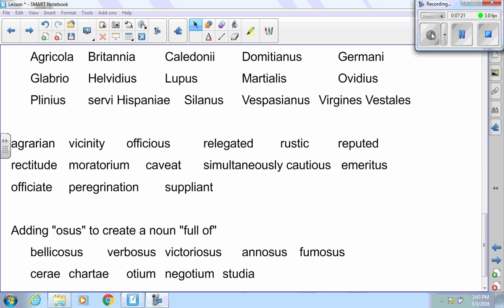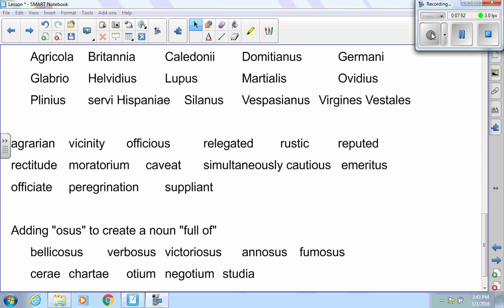Next we have the characters. Agricola, of course, is the leader of the Roman army. He's fighting against the Scottish. Britannia is the island that we're on. Caledonia is the Scots. They're really fierce fighters. They're trying to beat up Rome. They're being really resistant. Domitianus is the emperor at the time. Has some kind of affair going on with the Vestal Virgins. Germani, that's the tribe that he pretends that he defeated, although he didn't. He replaced the Germans in that triumph with the Spanish slaves, the Surly Hispani.